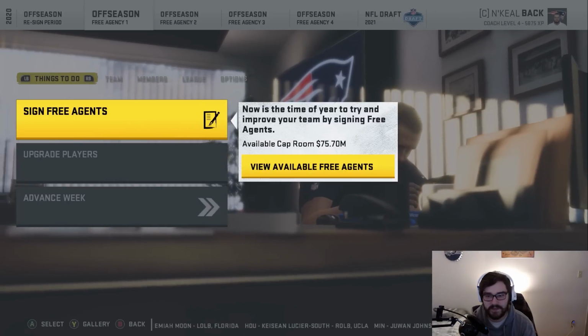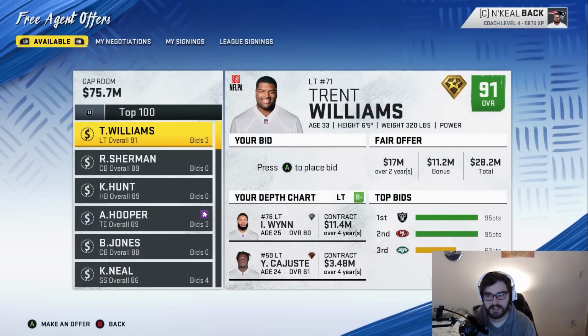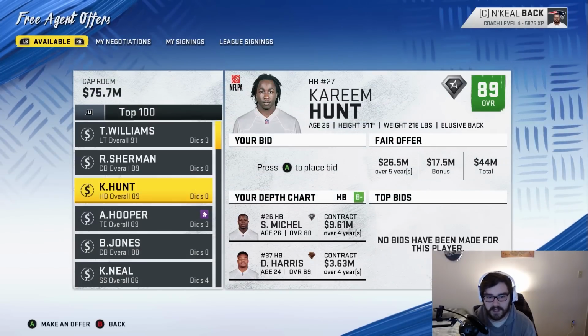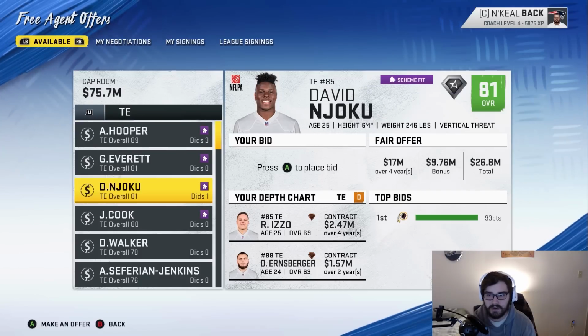Let's hop into free agency, though, where we have $75 million. We have so much money to bring in a lot of players. Trent Williams is the top player. Kareem Hunt is here as well. I also really badly need a tight end. I think I'm going to go after David Njoku.